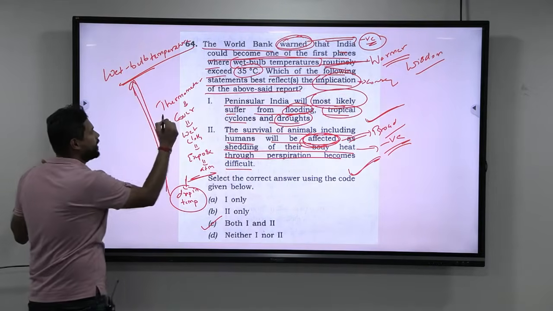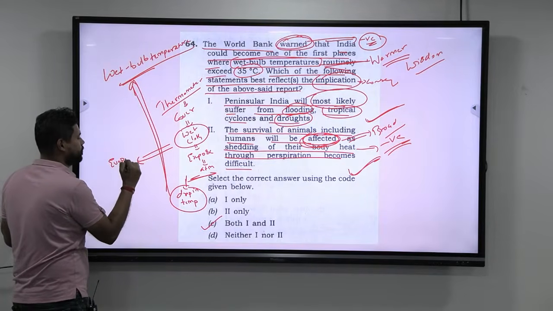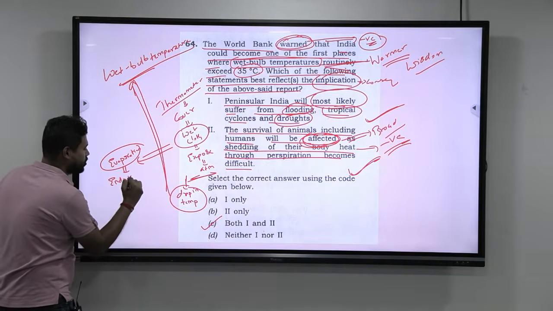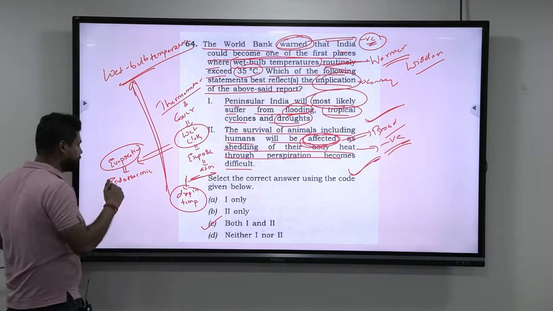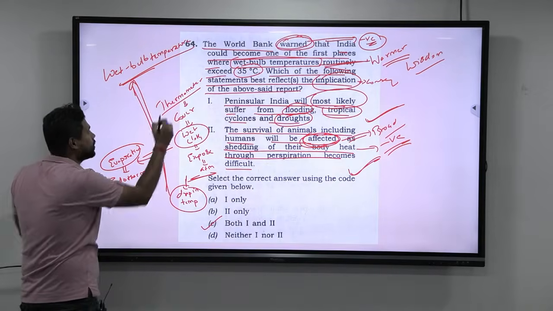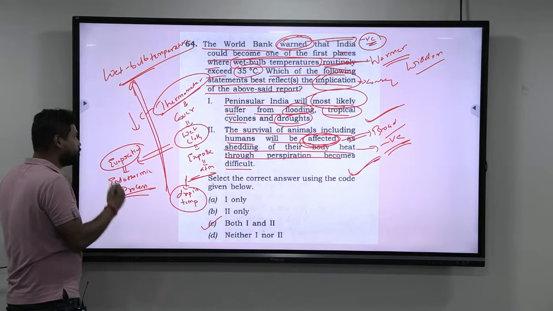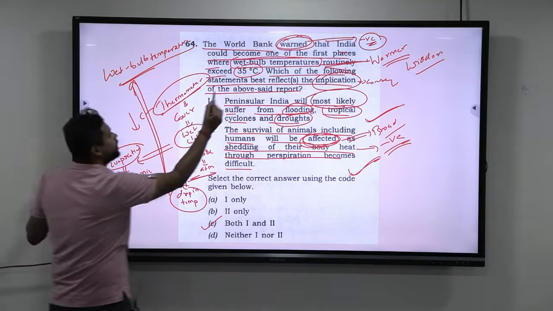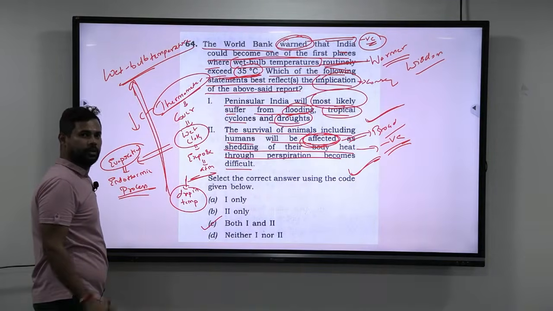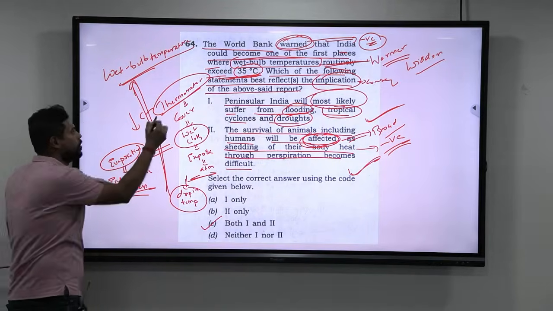Now, whenever I take a thermometer and cover it with a wet cloth, this wet cloth will undergo evaporation. Evaporation is an endothermic process. Endothermic means it absorbs heat. When it absorbs heat, the reading in the thermometer should reduce. What they are telling is wet bulb temperature routinely exceeds 35 degrees. That means it is not reducing. Now, evaporation is endothermic, it absorbs energy, and hence the temperature will reduce.